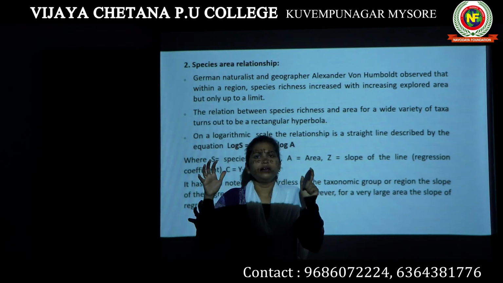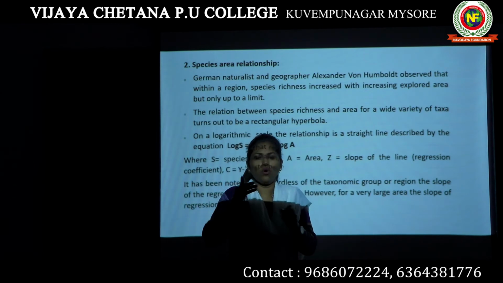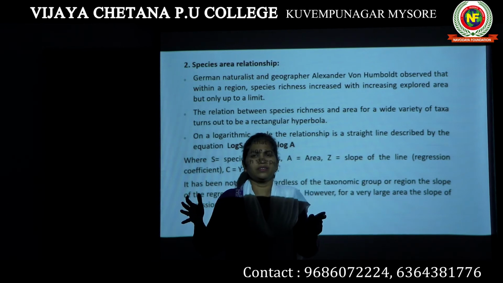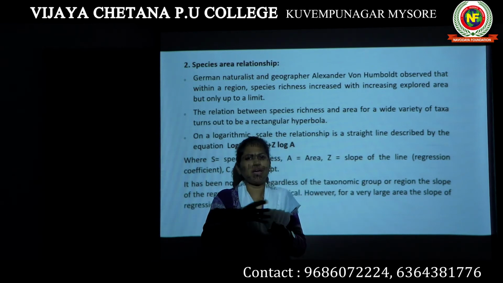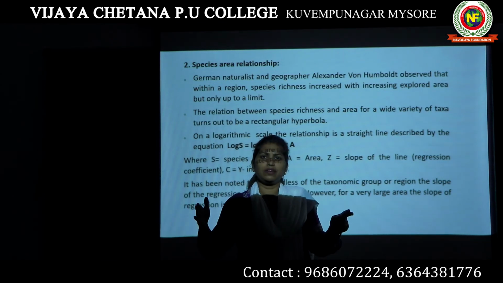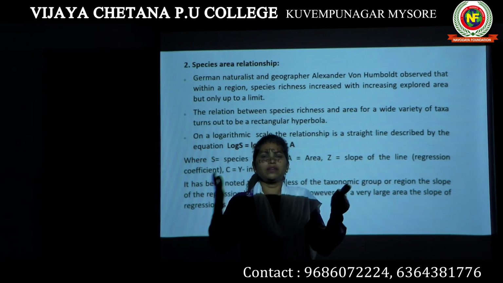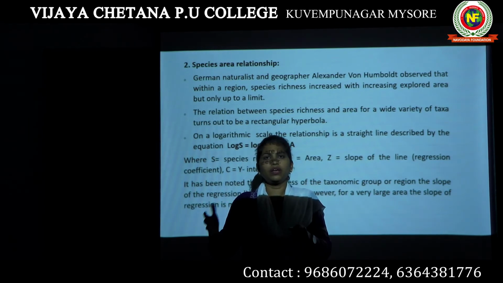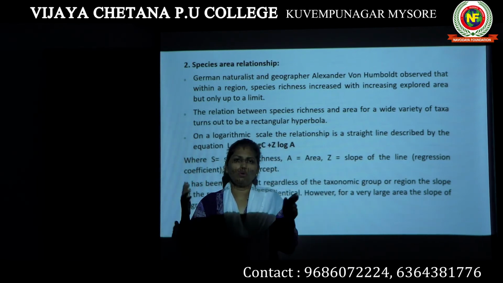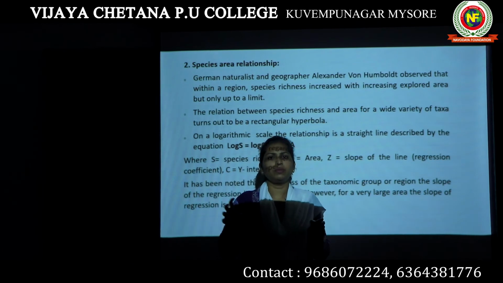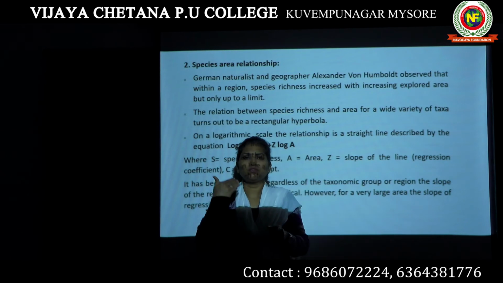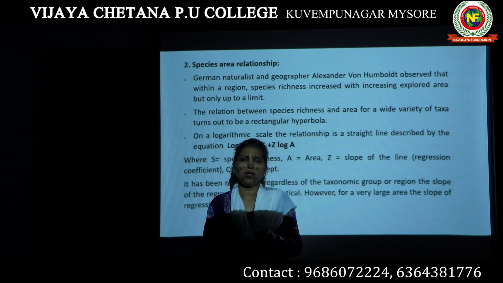Because in your local area, you just have a few houses and roads, and you might have one or two parks. So the species diversity is less. When you go to a city, the city has a zoo, a lake, a river, and a forest, so it is going to be different. If you take the example of a whole state, then the whole state is going to have a grassland, a forest, a desert, so the species diversity is going to be more.